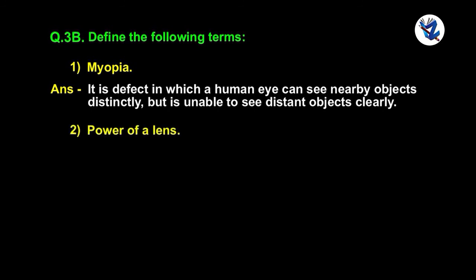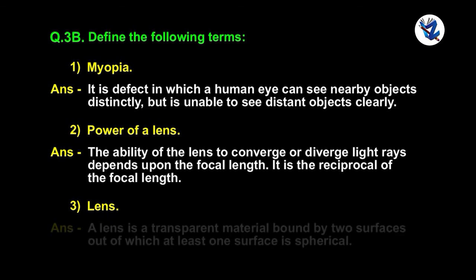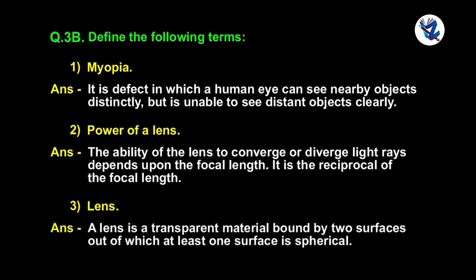Power of lens: the ability of the lens to converge or diverge light rays depends upon the focal length. It is the reciprocal of the focal length. Lens: a lens is a transparent material bound by two surfaces, out of which at least one surface is spherical.